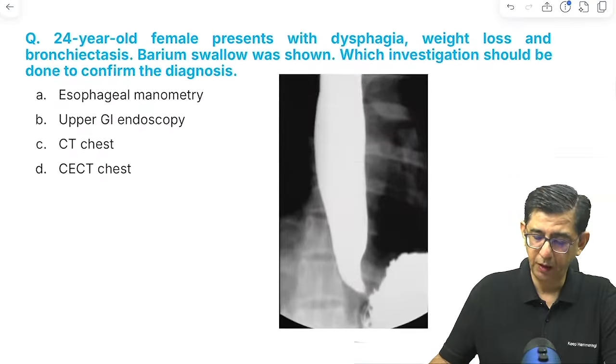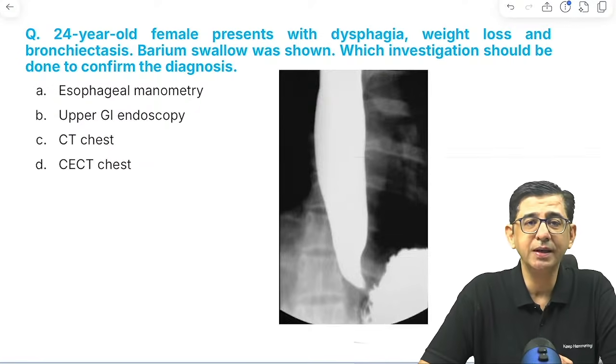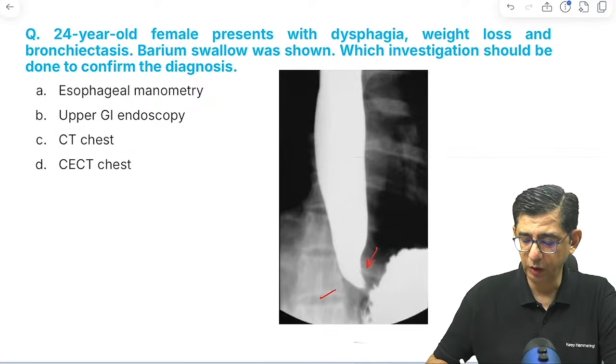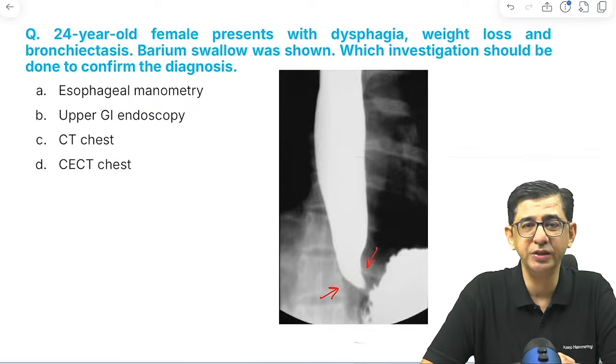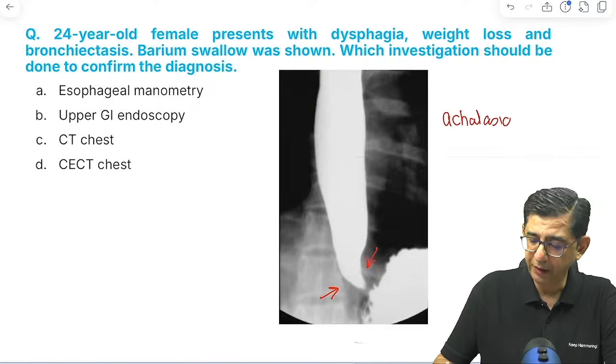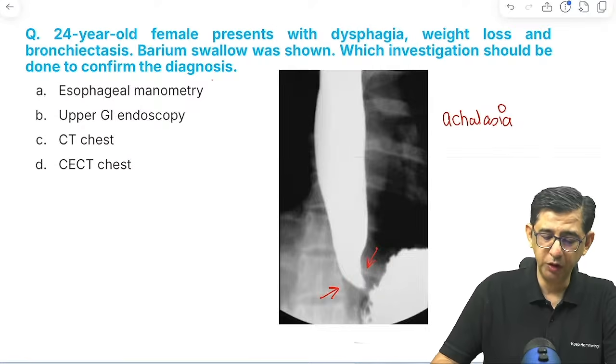Okay. Then is a lady with dysphagia, weight loss, and bronchiectasis. Barium swallow is shown. So you can notice that there is evidence of the tapering at the lower part. So this tells me that this is achalasia cardia. And to confirm the diagnosis of this particular case, what I should be doing is a manometry. And the manometry will be revealing an increase in the tone of the lower esophageal sphincter.